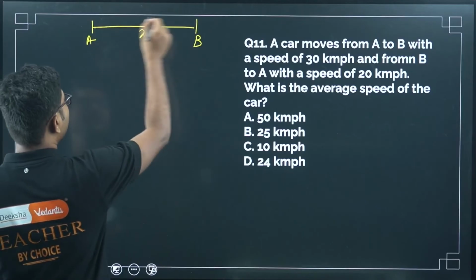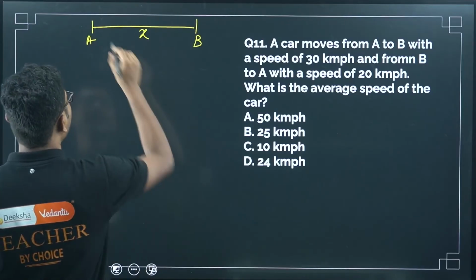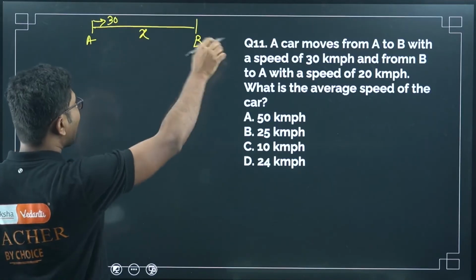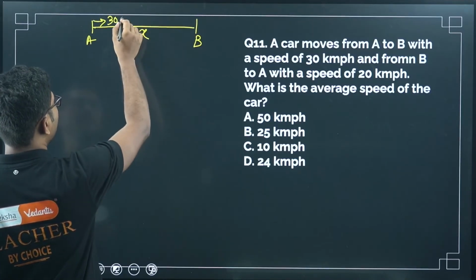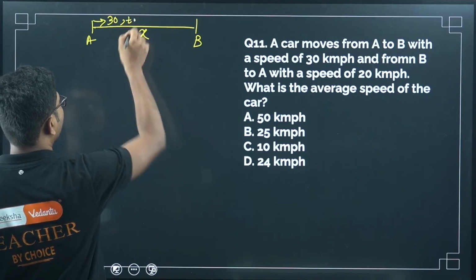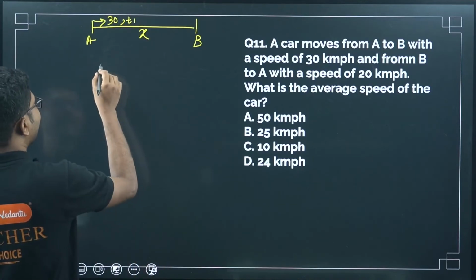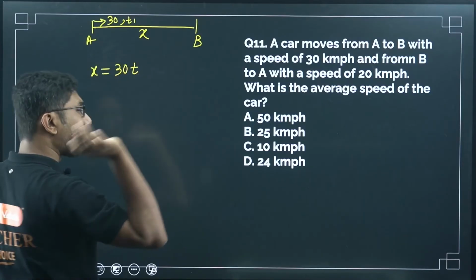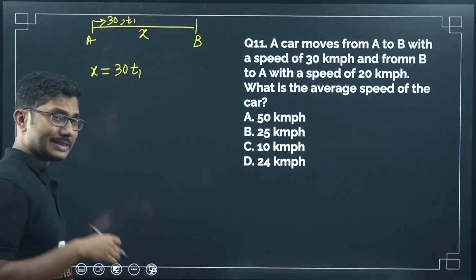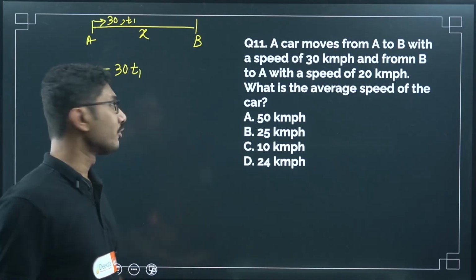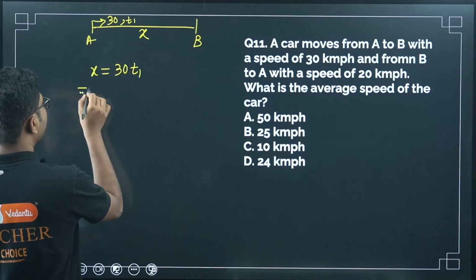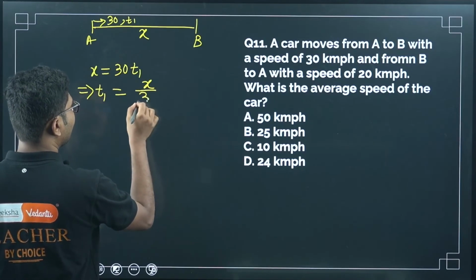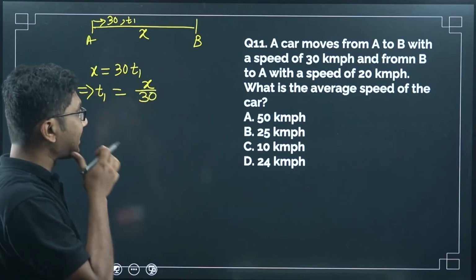So suppose the distance between A and B is x. Initially it started with 30 km per hour. How much time did it take to reach the first time? Suppose the time it takes is t1. So we can write x equals vt, that is 30 times t1 hours. We are taking the units in hours and x in kilometers so that we don't have to convert the units. So from here t1 equals x by 30.